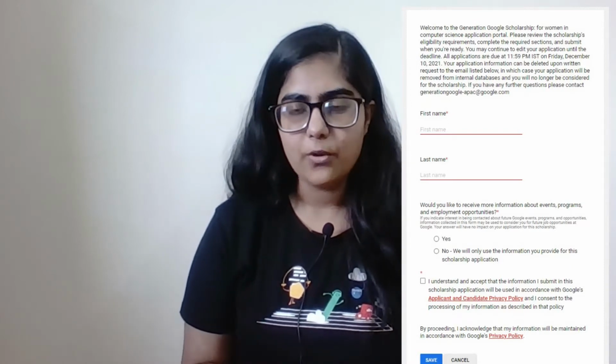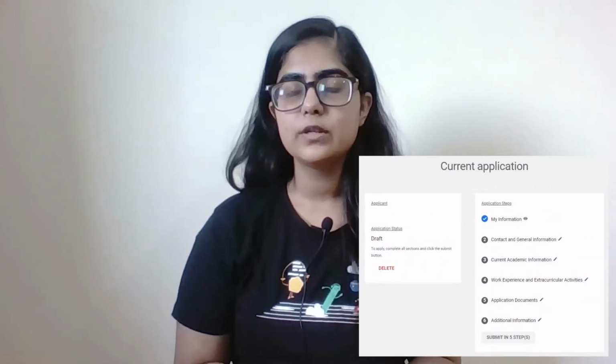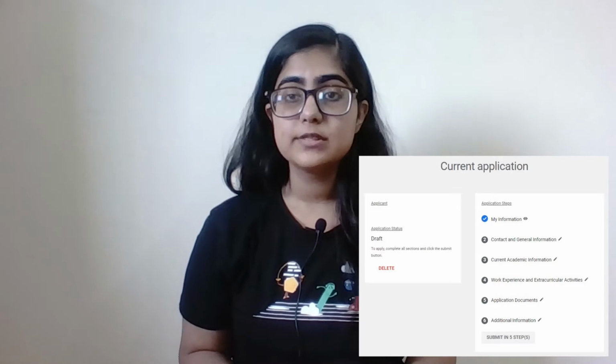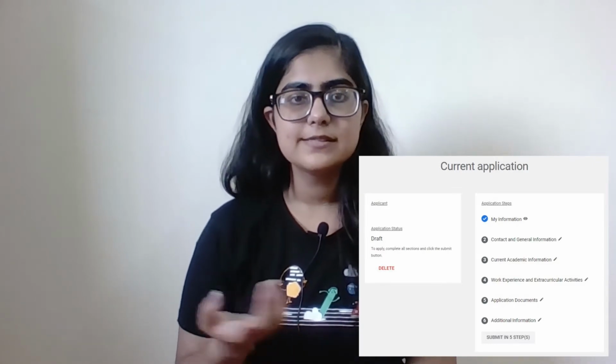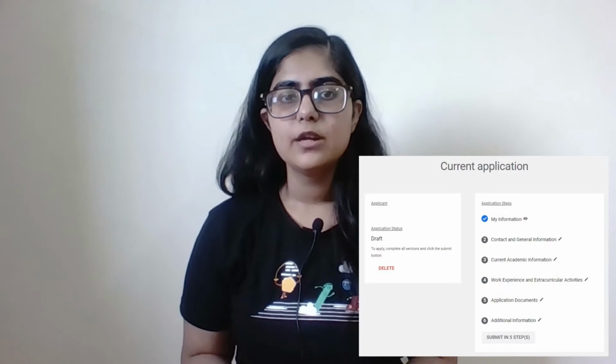For now, on the screen you can see the application form of the GGS. This application form consists of some general information about you, your contact information, your academic transcriptions and records, your work experience, application documents, which are your resume and your essays, and some additional information. So these are the 5 steps you will be asked to complete to submit your application.